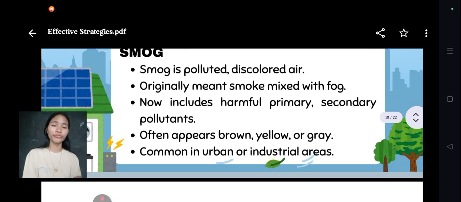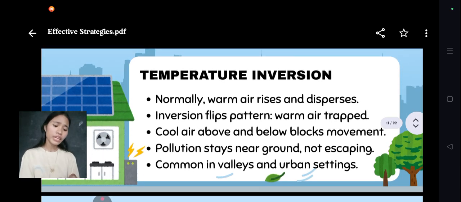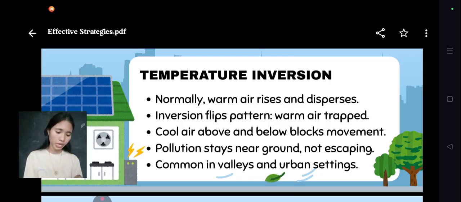Next is temperature inversion. Normally, warm air rises and allows pollutants to disperse. During a temperature inversion, warm air becomes trapped between layers of cool air. This prevents pollutants from rising and escaping, causing them to remain near the ground. Temperature inversions are common in valleys and urban areas.